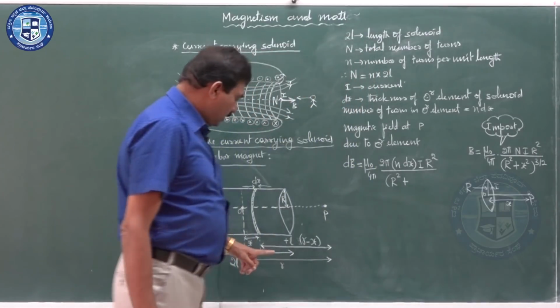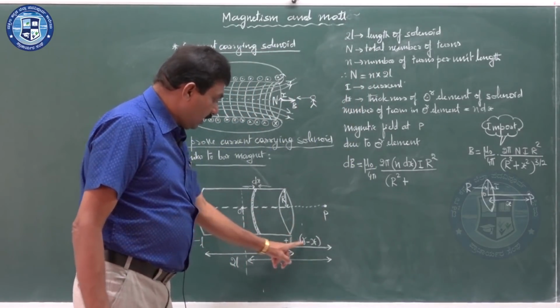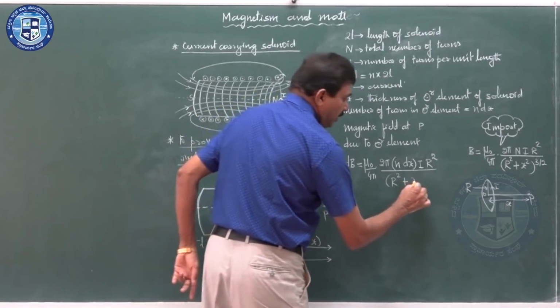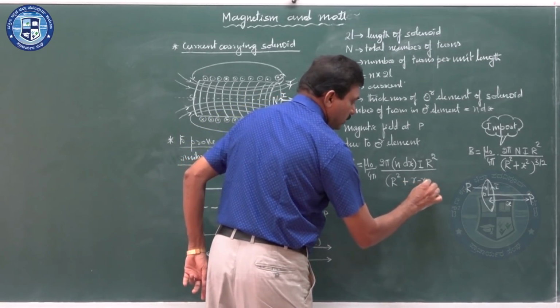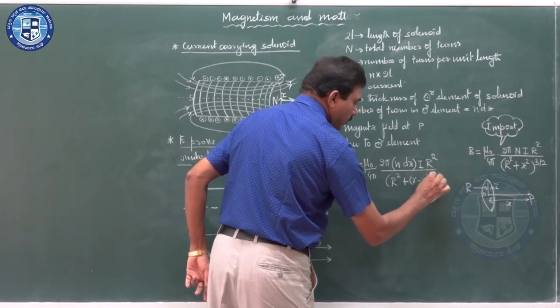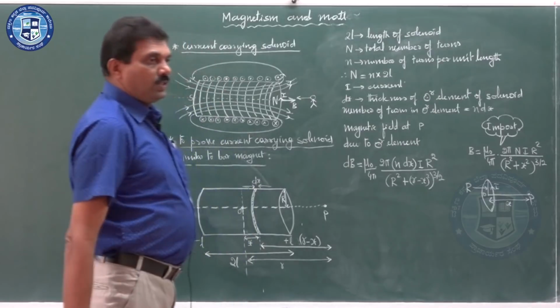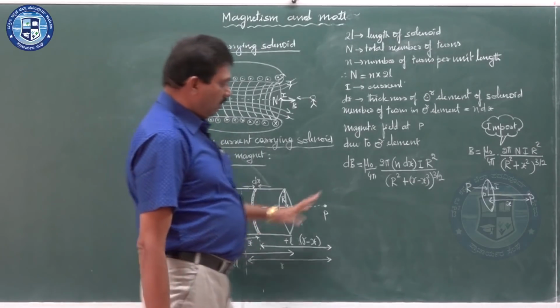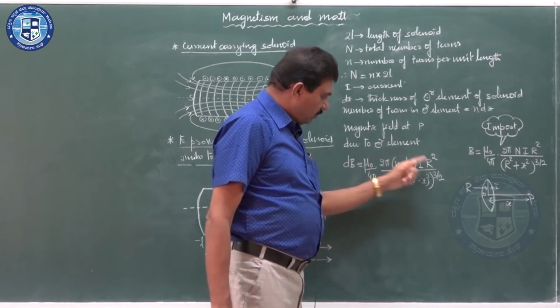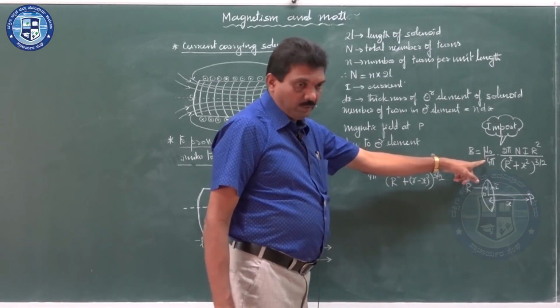Here, the distance of the point from the center is r minus x, so it will be r minus x whole square, whole to the power 3 by 2. This is the expression obtained by using this formula.